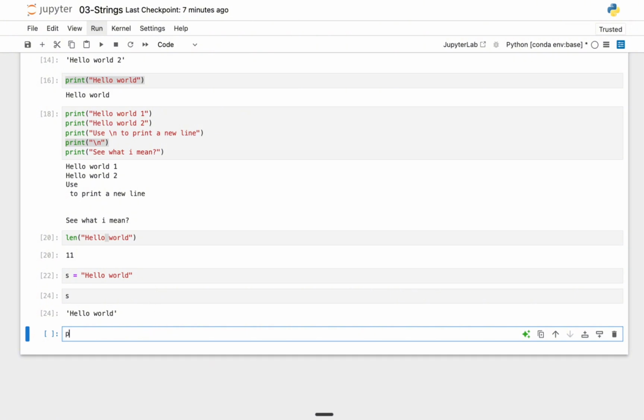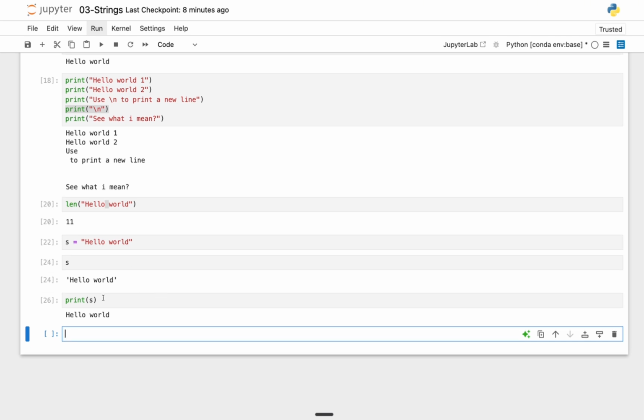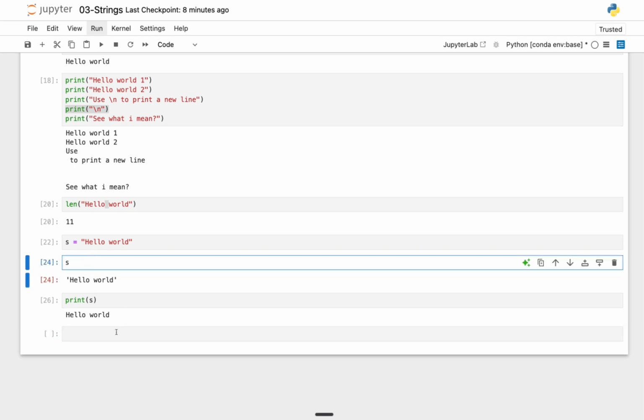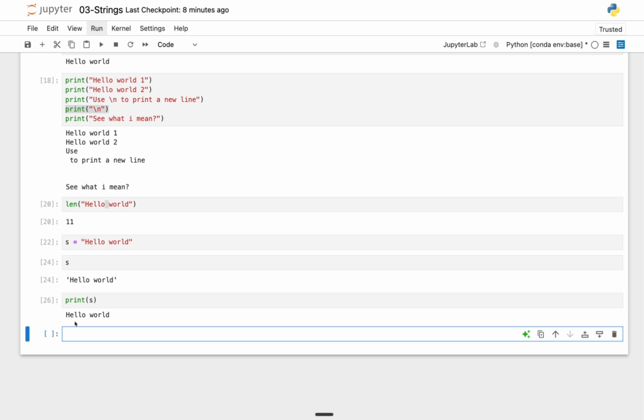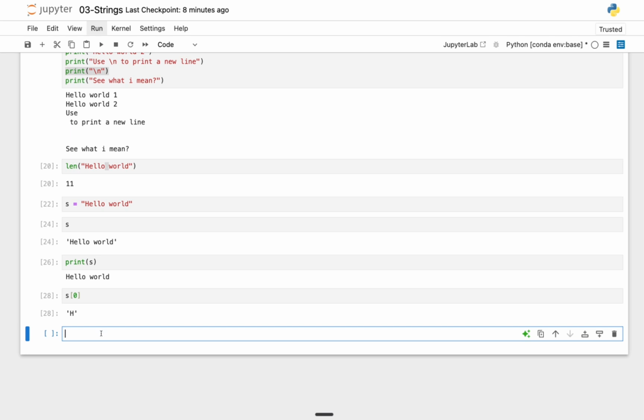So if I say print s in brackets, remember it's going to print out the actual value of s and not return this output cell that we have right here. So we're printing the object here, and there we're just checking the object. And for example, if I want to check out the first element here, remember how we can do that? s, then we use a square bracket, and we use 0. What this does is return the first character in our string, which is H. Don't forget, Python starts counting from 0, not 1.